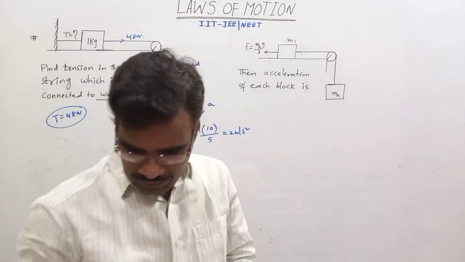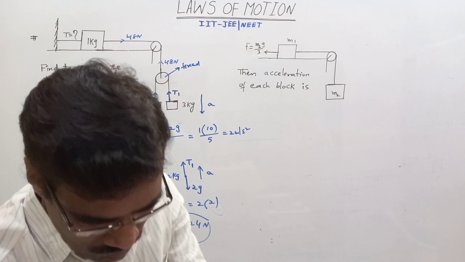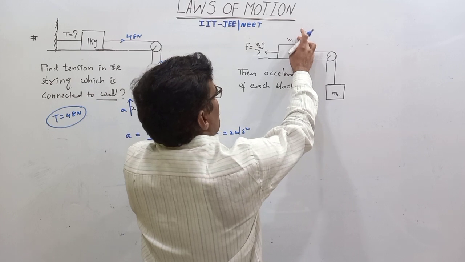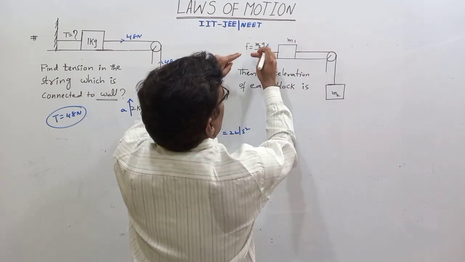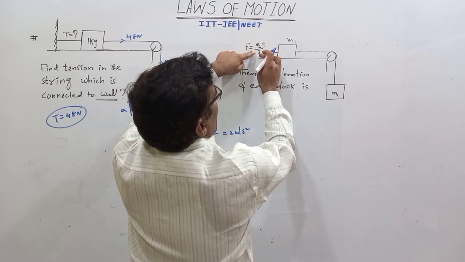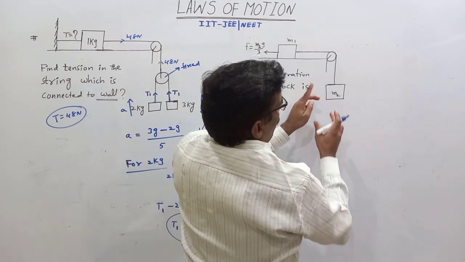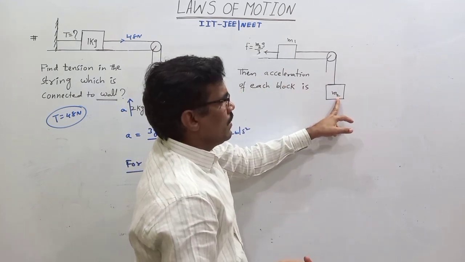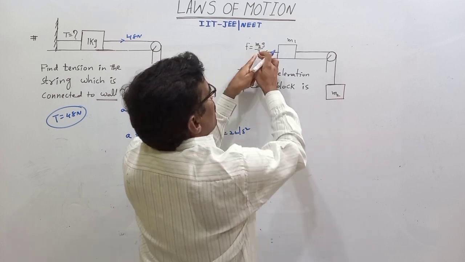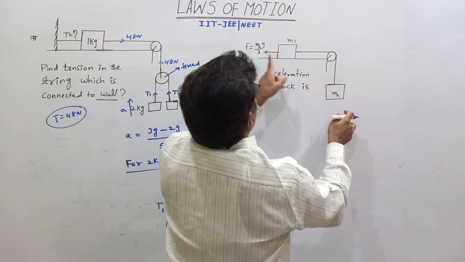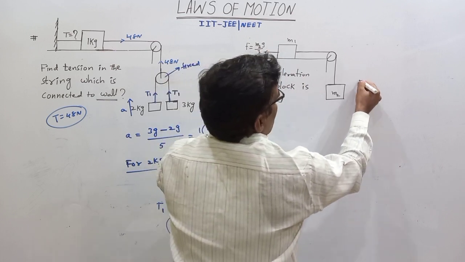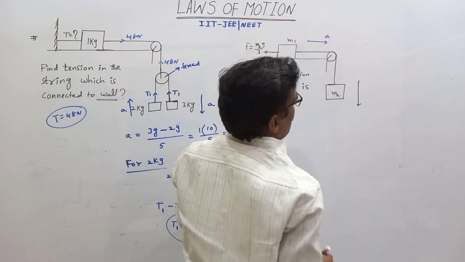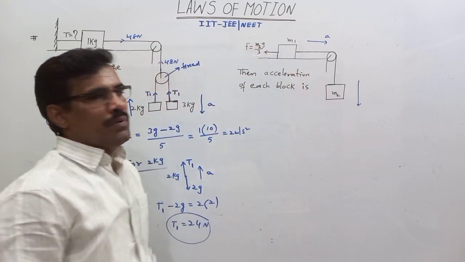Okay, then the next one. Here 2 blocks are there, mass M1 and another mass M2. On this side the force is M2g by 3. Why do the blocks move? Because of the weight M2g, which is opposed by M2g by 3 on this side. So the net force acts along this side only, because M2g is greater than M2g by 3.